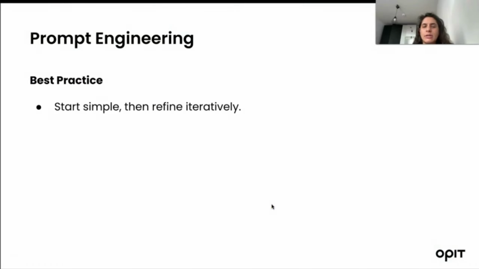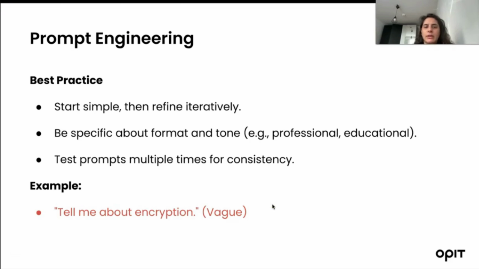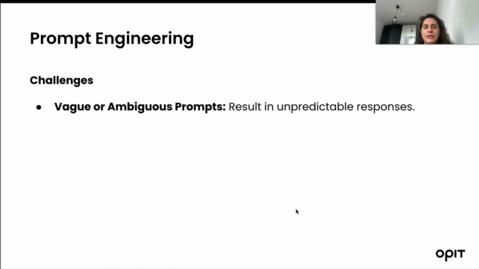The best practices: start simple, then refine iteratively, and be specific about the format and the tone, for example professional or educational, and test the prompt multiple times for consistency. One example: "tell me about encryption." It is very vague. Then you refine it: "explain asymmetric encryption, its advantages and use cases in securing online transactions." That is more specific.